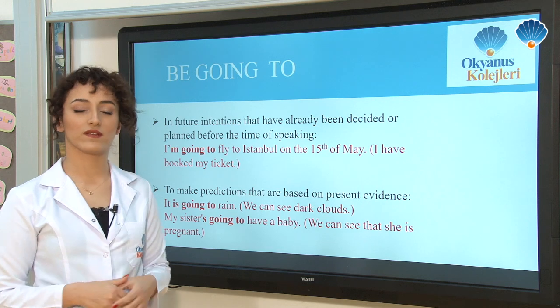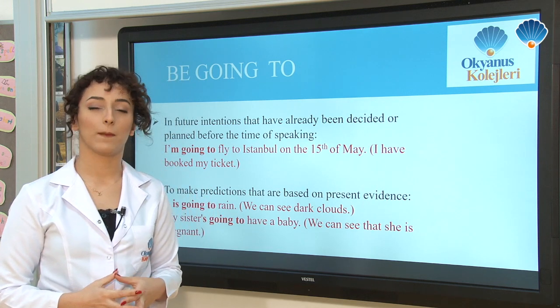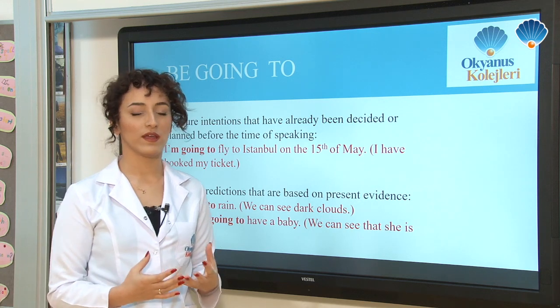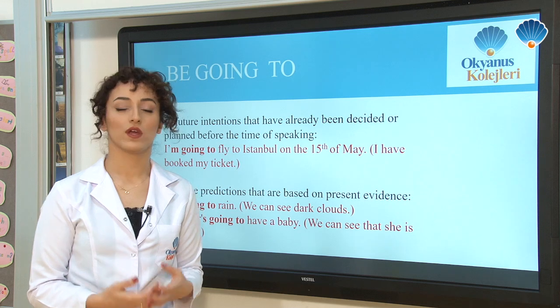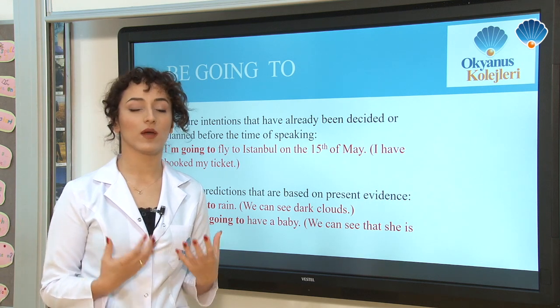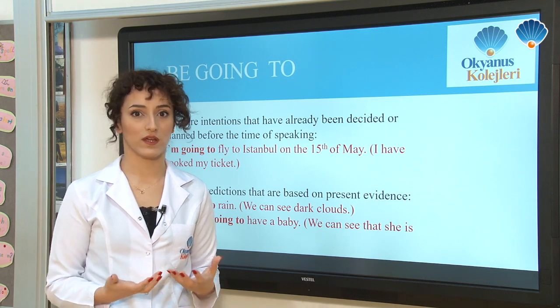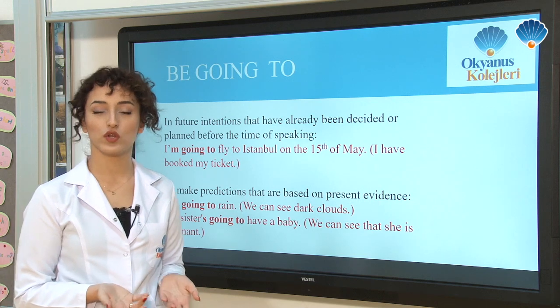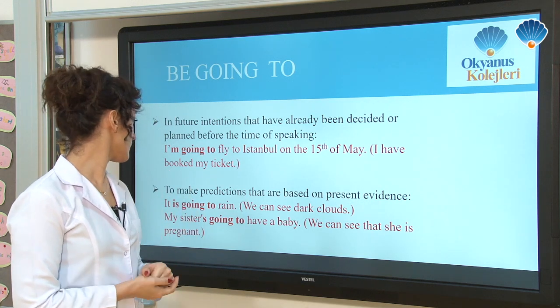The second reason why we use be going to is basically when we predict something with an evidence or with a sign. I need to have an evidence to make a prediction about out of my control things, like the weather conditions or about somebody else. Let's look at the example again.